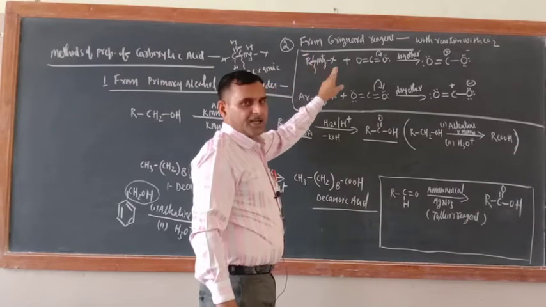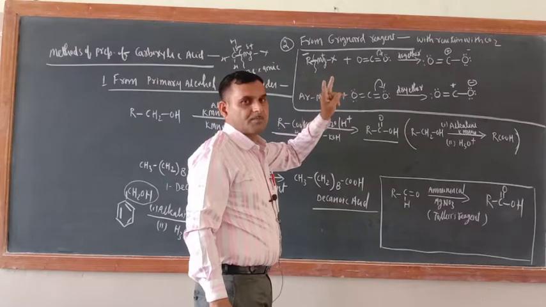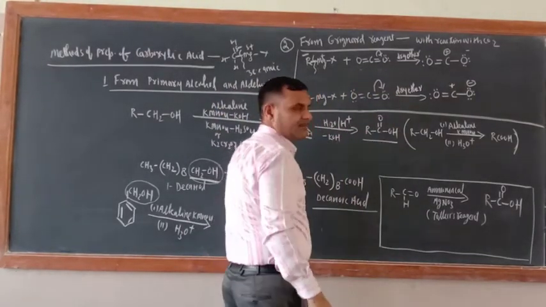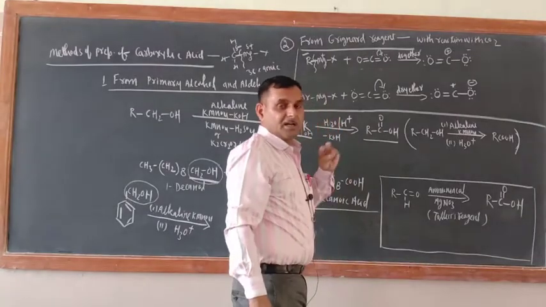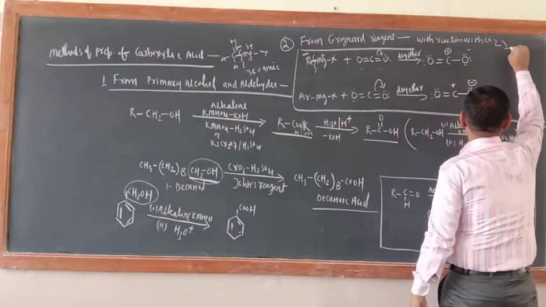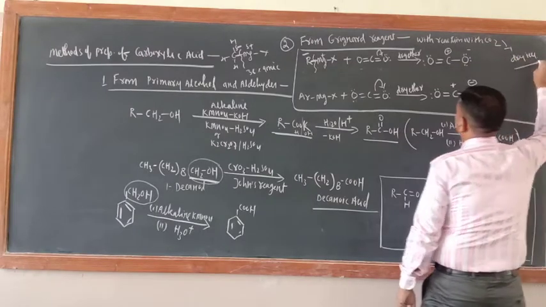When Grignard reagent reacts with carbon dioxide gas, carboxylic acid is formed. See how. Now this is carbon dioxide. Carbon dioxide here means solid carbon dioxide. You are not taking dry gas, you are taking dry ice. Dry ice means solid carbon dioxide.